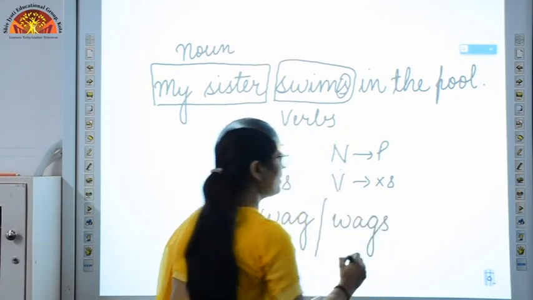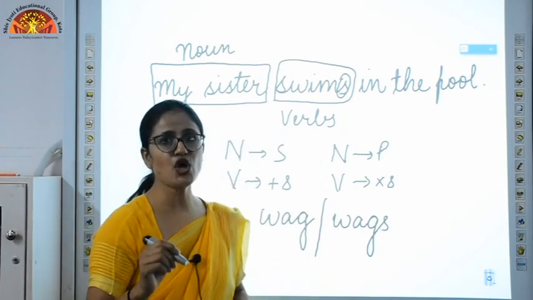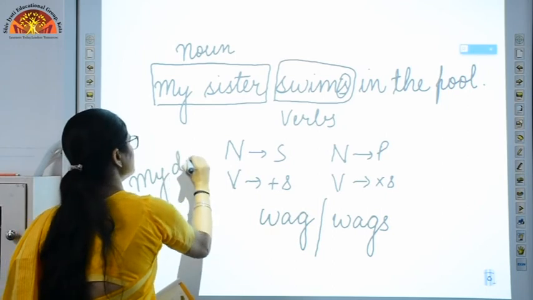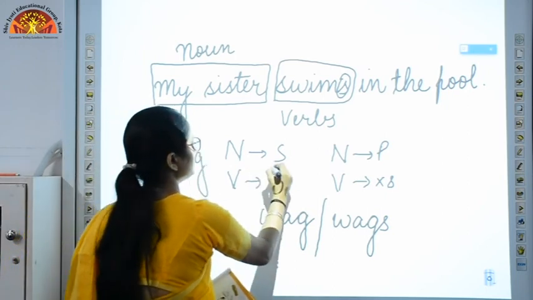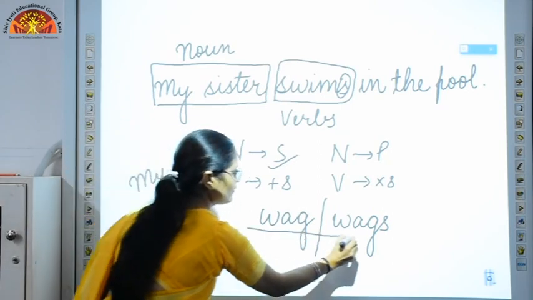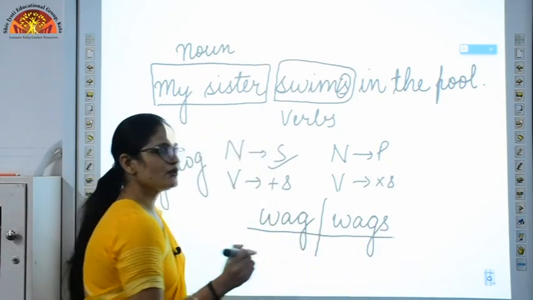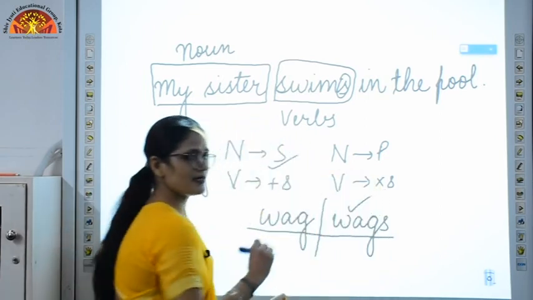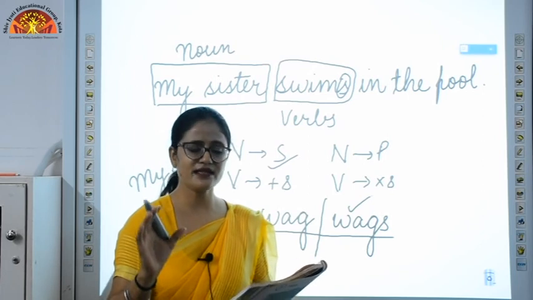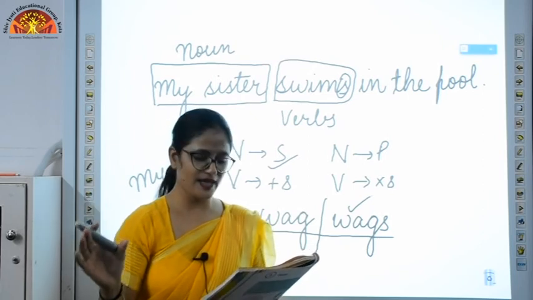So I am talking about my dog. My dog is singular. Noun is singular, so when the noun is singular, my verb will carry S. So my word will be wags. Okay, so the correct sentence will be, my dog wags its tail when it sees me.